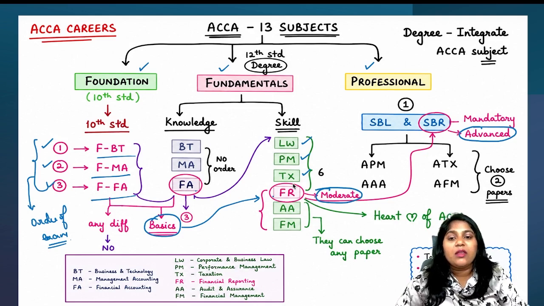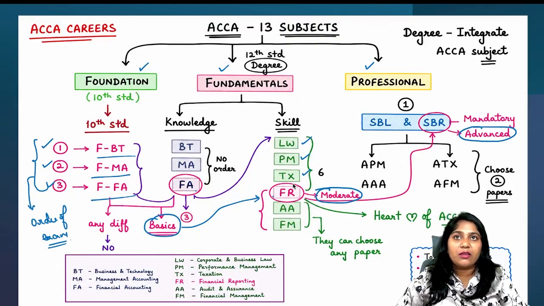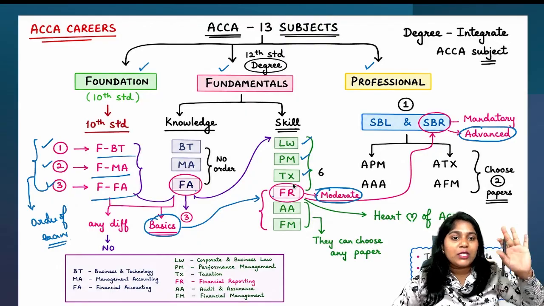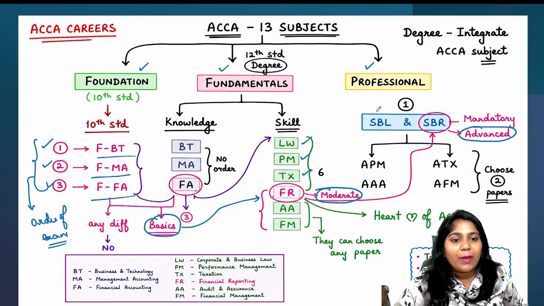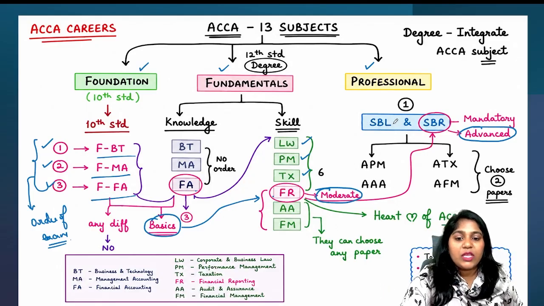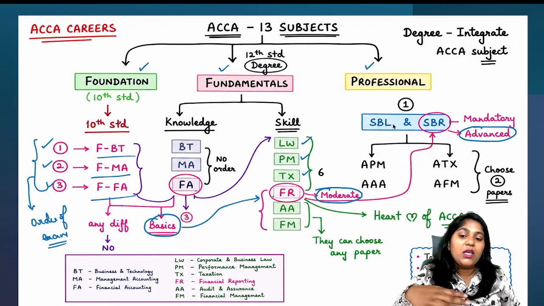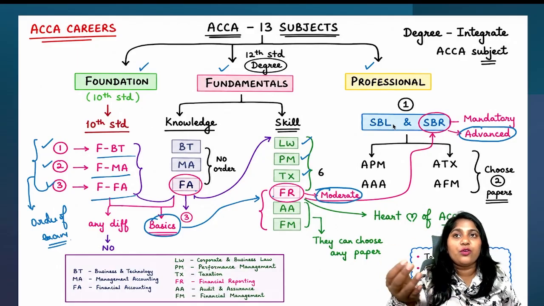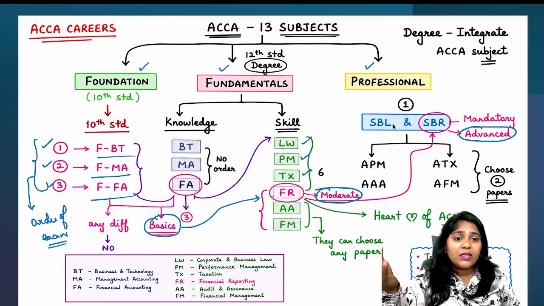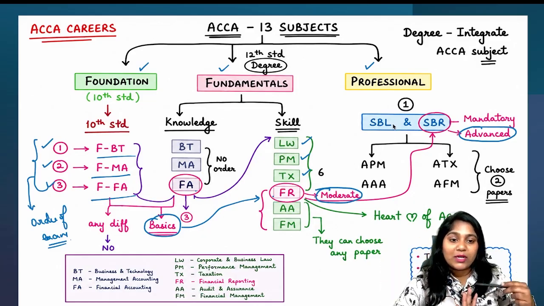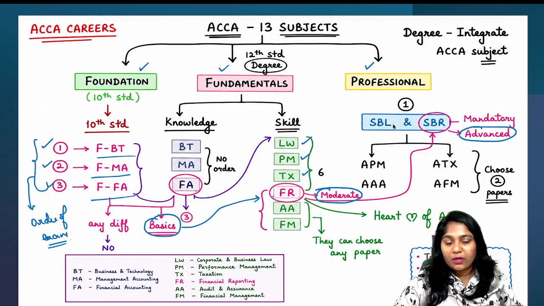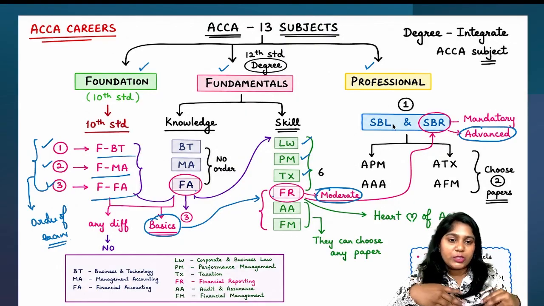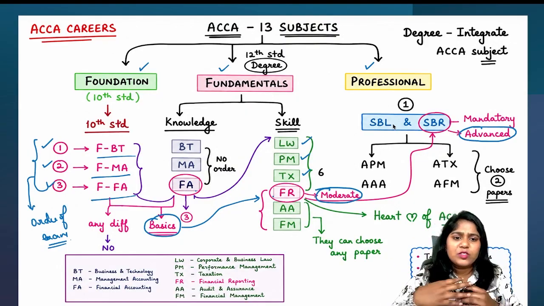Anything would work. Now, I've been telling why this is a mandatory paper, why this is the heart of ACCA. But let's also understand how professional level works. In professional level, you have the mandatory papers, that is SBL and SBR. From the September 2027 attempt onwards, there is a slight change in the professional level, which I've already covered in another video of mine, which you can go through. Right now, I have 4 optionals. People who are currently subscribed for ACCA and want to clear their professional papers before September 2027 have 4 optional papers. Out of 4, you have to choose 2, which is very, very simple.